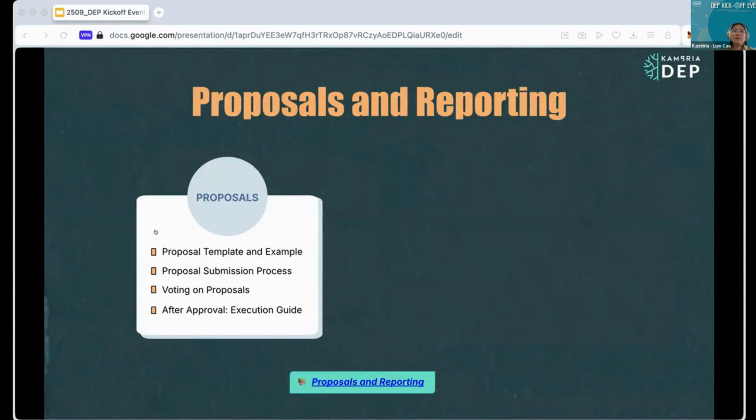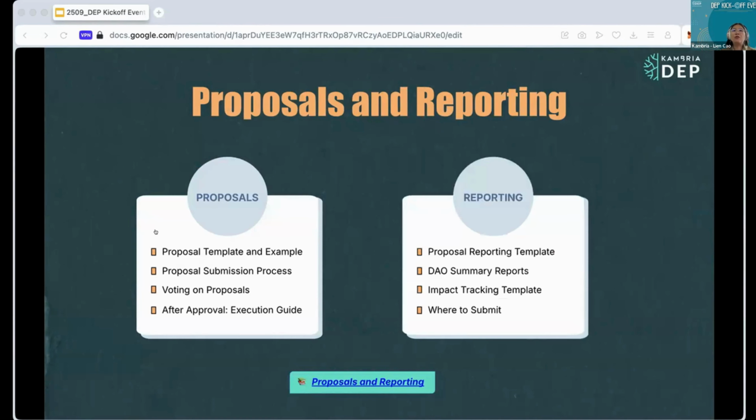Now, to the most important part, proposal and reporting. Here you will find proposal template and example, instruction on proposal submission and voting. We also provide templates for reporting, such as proposal reports, DAO summary reports, and the impact tracking template, along with the channel to submit them.